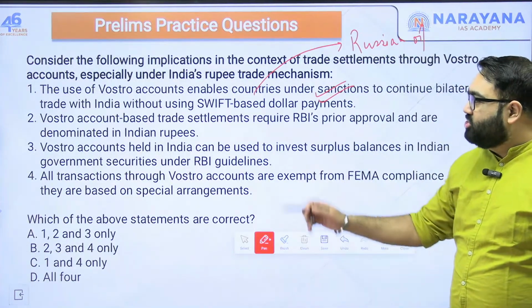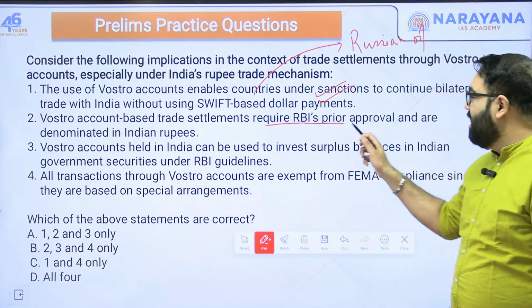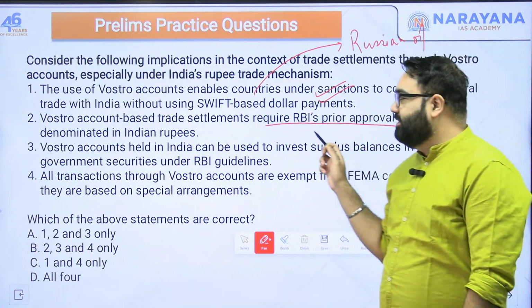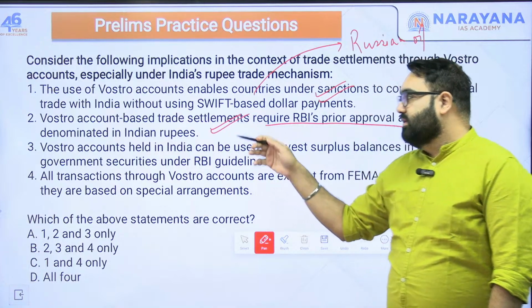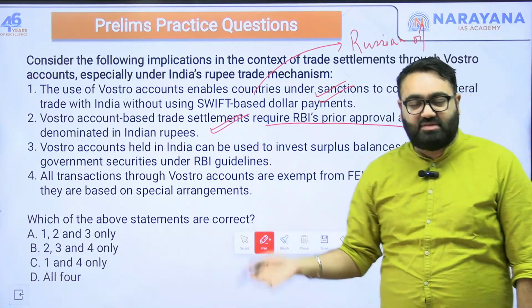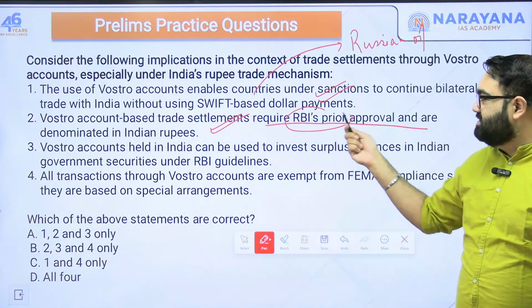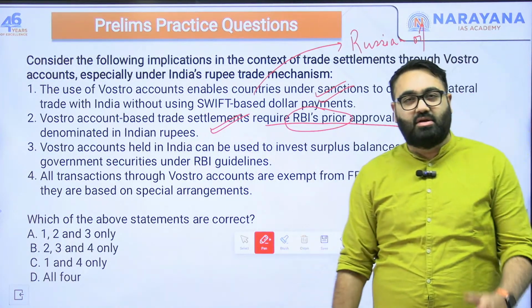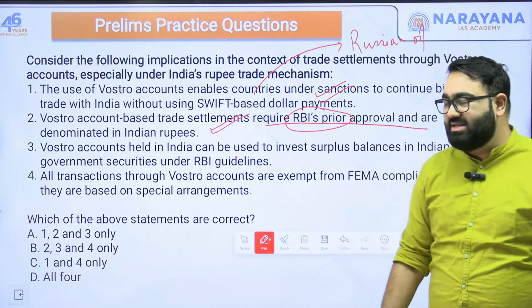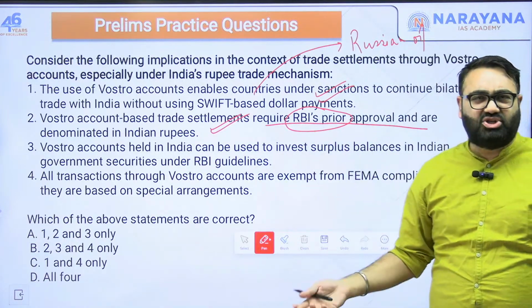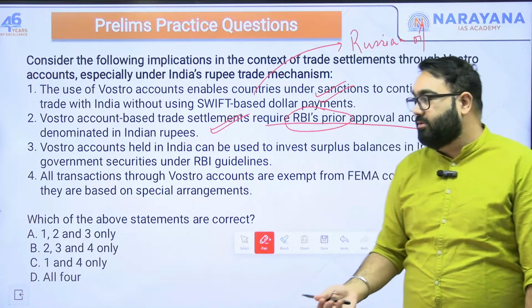Second, Vostro account based trade settlements require RBI's prior approval and are denominated in Indian rupee. Yes. Denominated in Indian rupee because again this is for the local currency. We just saw RBI was the one who has given this framework for the account for Myanmar specifically. So yes, their authorization, their approval is automatically required.